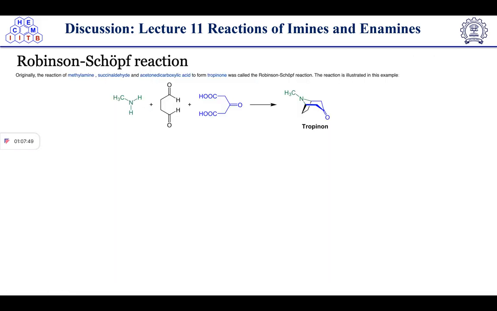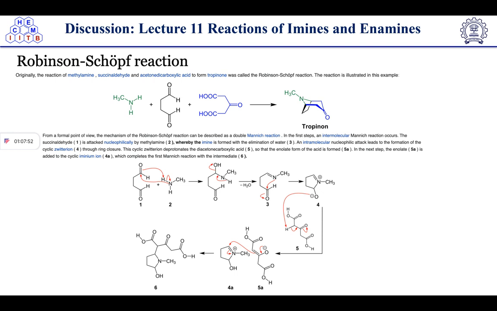Then we have discussed the Robinson-Schöpf reaction. In this case, we have discussed that the reaction of methylamine, succinaldehyde, and acetonedicarboxylic acid to form tropinone is called the Robinson-Schöpf reaction. Tropinone formation is taking place. So in this case, you can see that an electrophilic center is there, and this amine is attacking this center to form this intermediate. After this, water elimination will take place to form the enamine, and then this lone pair will attack again on this carbonyl center to form the corresponding intermediate 4.